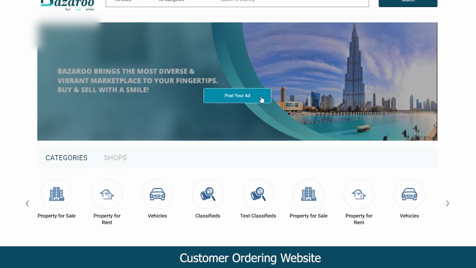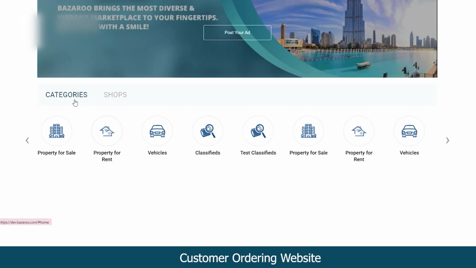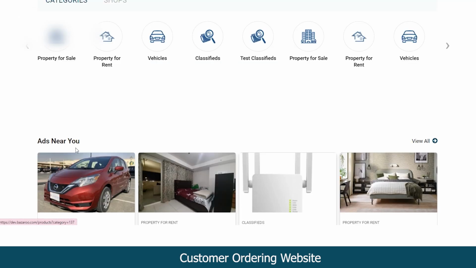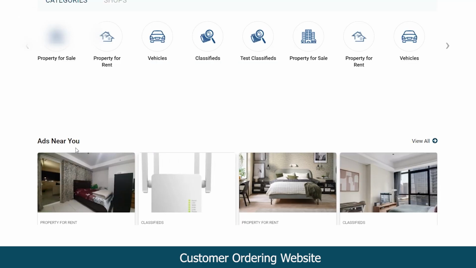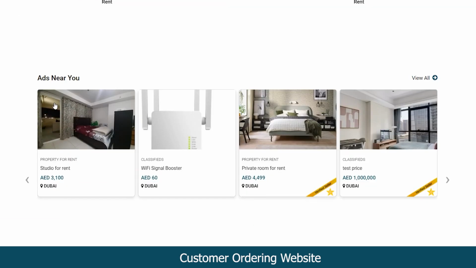Coming below, you can see the post your ad option. If you want to list out your product for sale, you will have to click on the same. Coming below, you can see categories like property for sale, property for rent, vehicles, classifieds, etc. If you want to purchase products belonging to these categories, you can directly navigate from here itself.